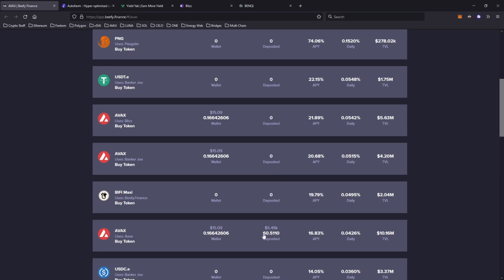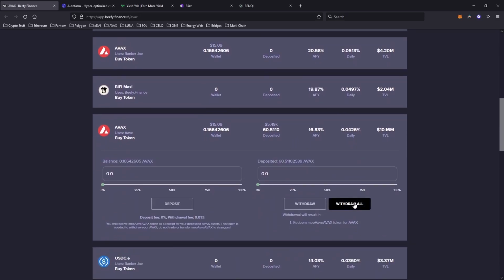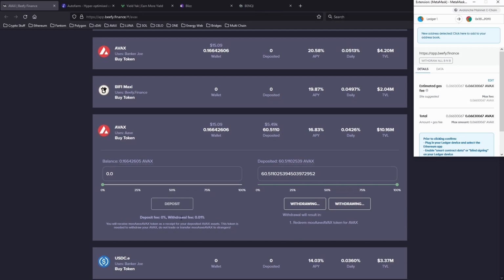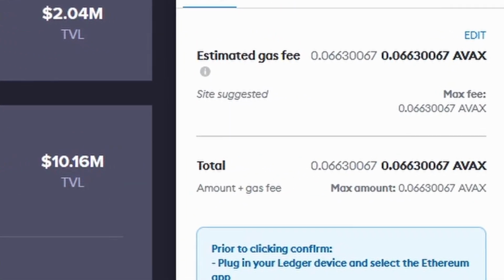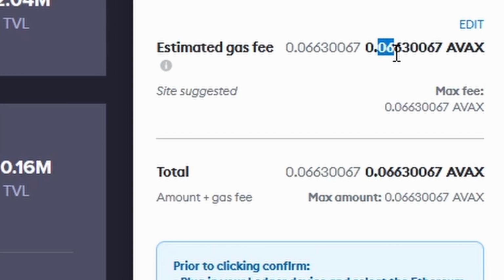So I deposited 60.5 today, and now it's up to 60.51. Nice. Now, this is where you kind of need to take note yourself. I'm going to withdraw all, and make sure you read this: withdraw fee 0.01%. Alright, that's basically nothing, so let's just go confirm. But before I click confirm, I'm going to see 0.06 in AVAX fees.